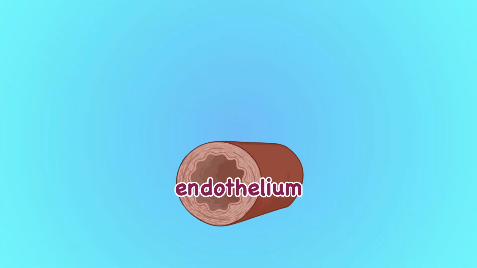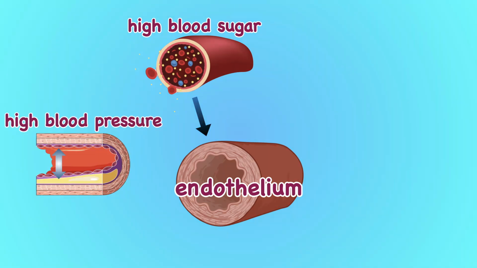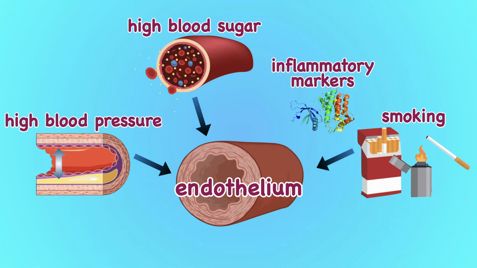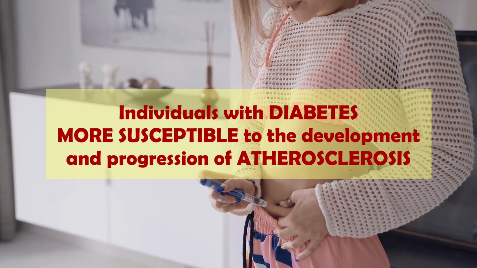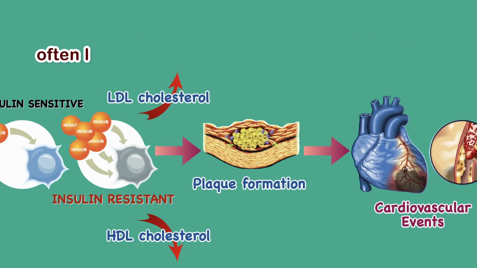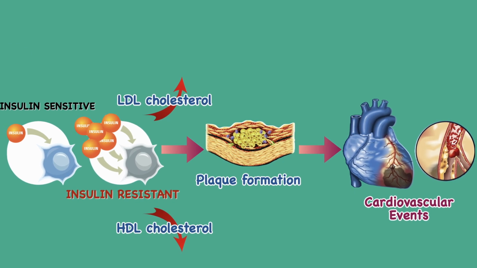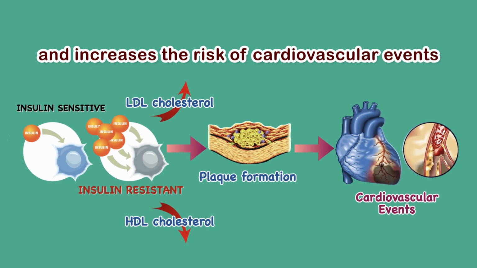Research has also shown that chronic high blood sugar levels in diabetes can cause direct damage to the endothelium, similar to the effects of high blood pressure and smoking. Additionally, diabetes is associated with increased levels of inflammatory markers, which exacerbate the inflammatory response in the arteries. This makes individuals with diabetes more susceptible to the development and progression of atherosclerosis. Insulin resistance also impacts lipid metabolism, often leading to higher levels of LDL cholesterol and lower levels of HDL cholesterol. This imbalance further contributes to plaque formation and increases the risk of cardiovascular events.